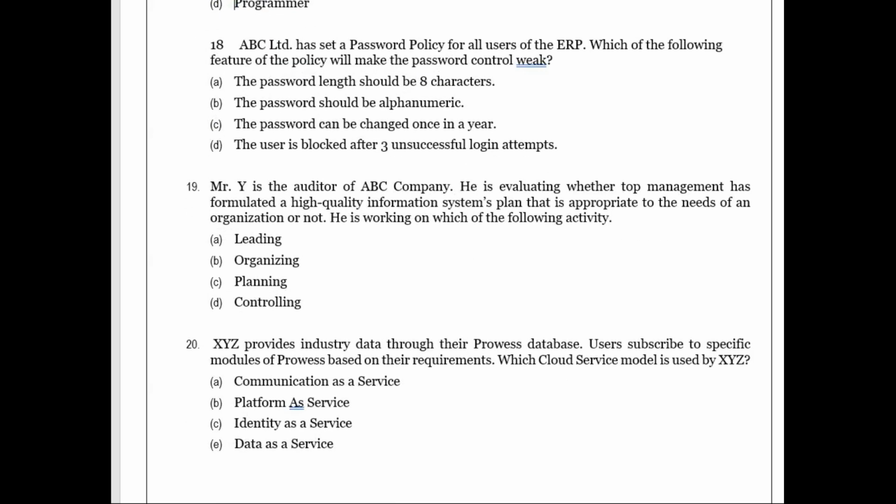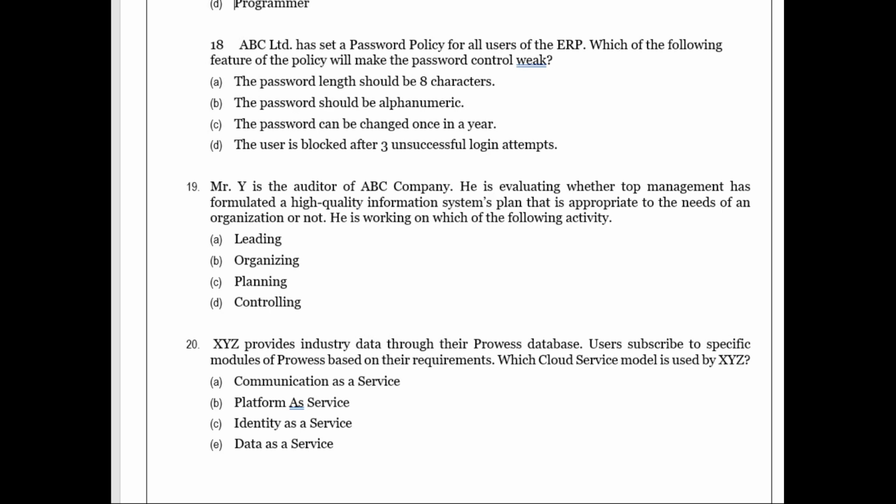Then ABC Limited has a set of password policy. So it is a security system based password policy for all the users of the ERP. Which of the following features of the policy will make the password control weak? Okay, so what is the character of a weak password? The password length should be 8 characters. It is the minimum length, so it will make the password strong.